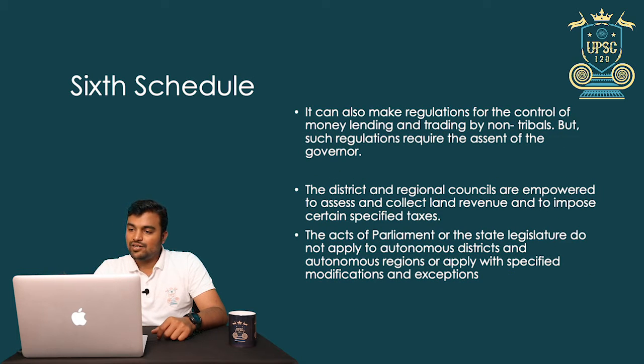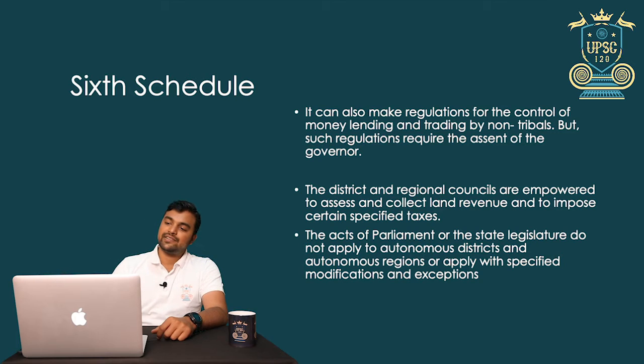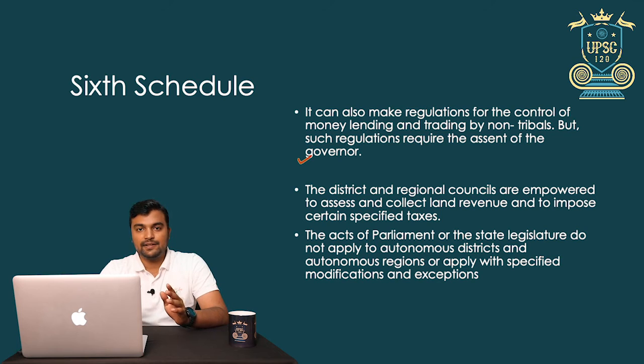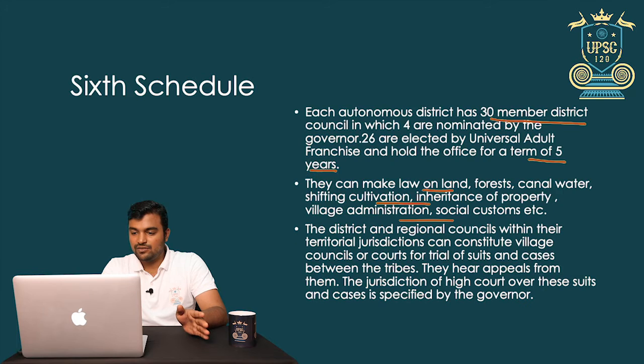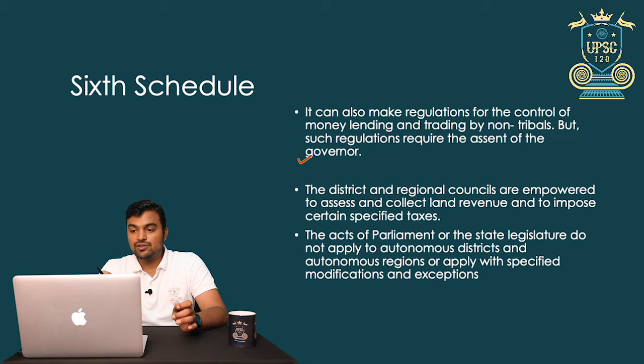It can also make regulations for the control of money lending and trading by non-tribals, but such regulations require the assent of the governor.